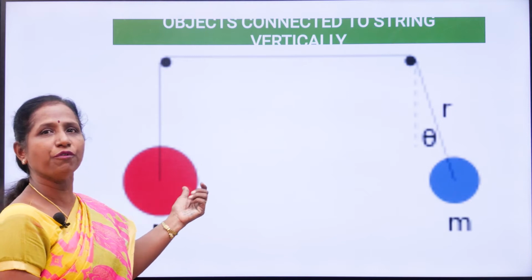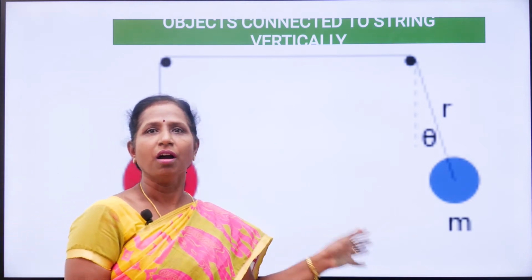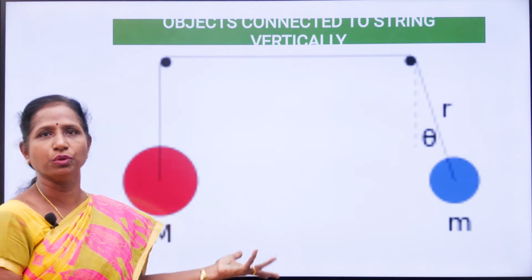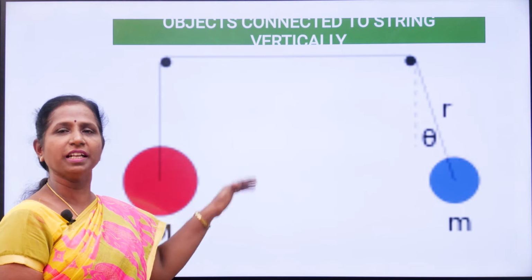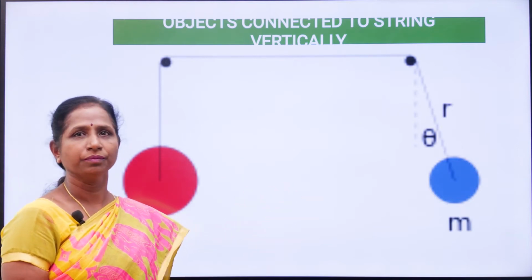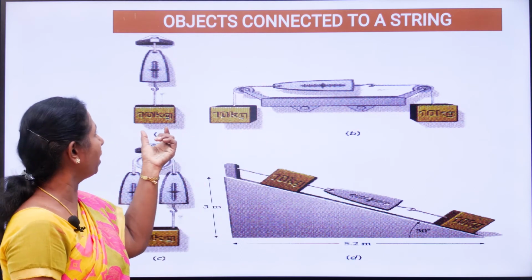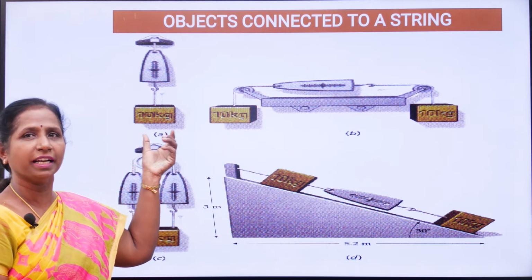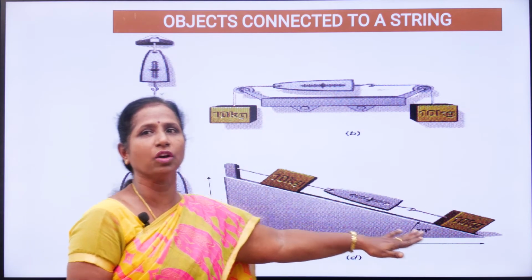Now when we apply force, we can apply it vertically, horizontally, or in an inclined plane, anyhow. If we apply a force on this body, then the acceleration of the body will be varied. The objects can be connected vertically, horizontally, or on an inclined plane.